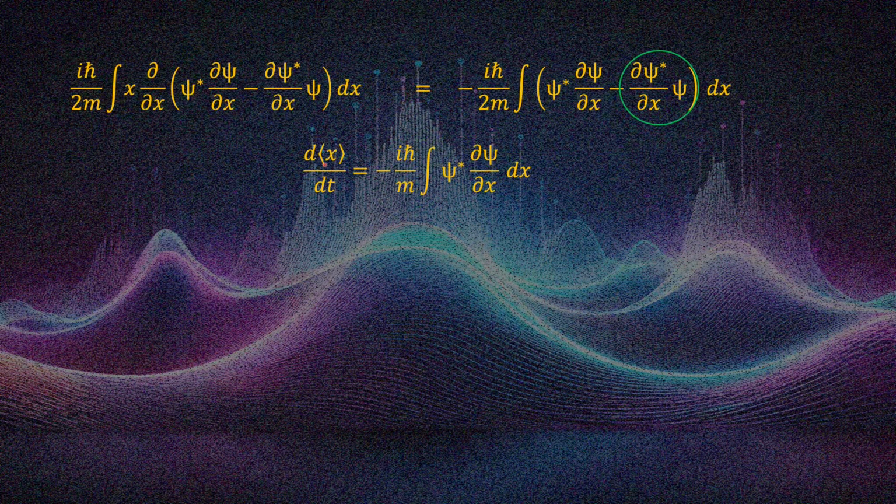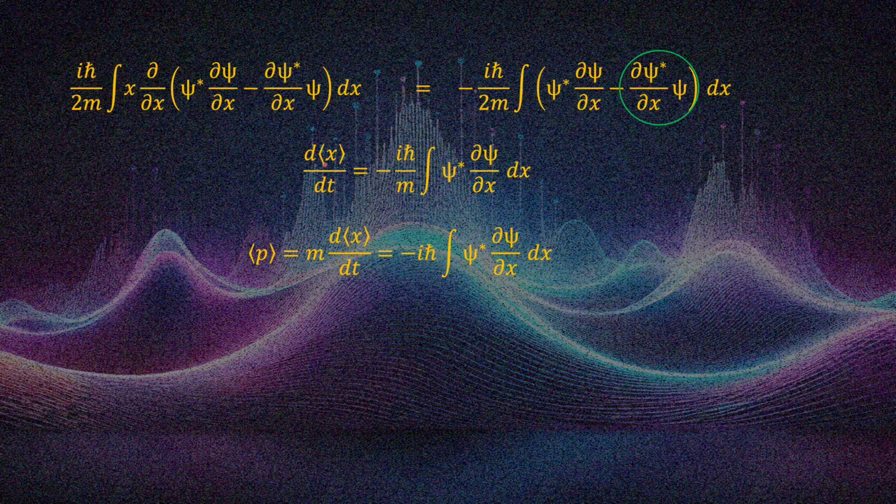In quantum mechanics, we like to deal with momentum rather than velocity, as in classical mechanics. The average momentum comes out as this, because the m cancels out. You have minus i times the reduced Planck constant h-bar, and you have this integration, and we can generalize it to expectation values.